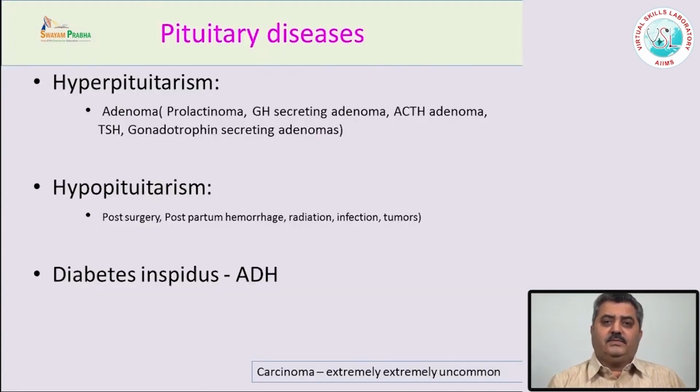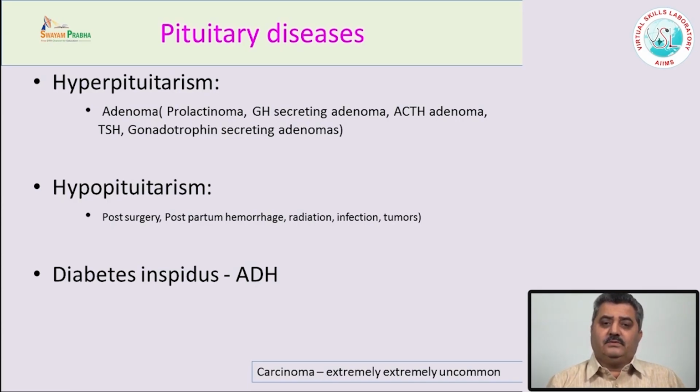Now, the diseases of the pituitary are classified mainly as hyperfunctioning of the pituitary gland, or hypofunctioning. The hyperfunctioning is known as hyperpituitarism, whereas the hypofunctioning is known as hypopituitarism. Sometimes there is involvement of the posterior pituitary, which secretes the ADH hormone, and it leads to diabetes insipidus.